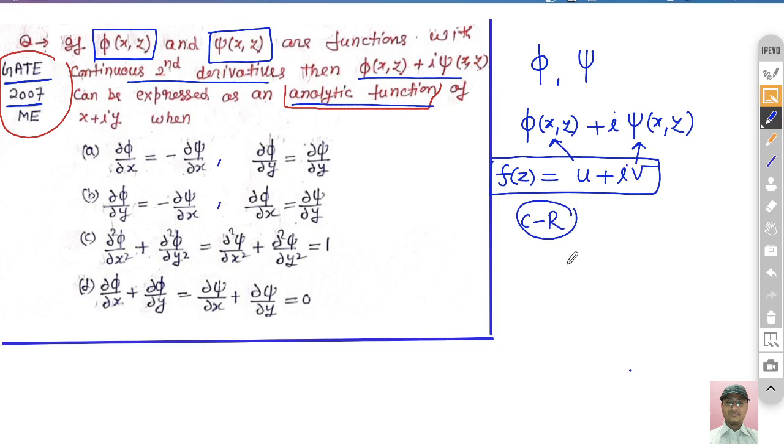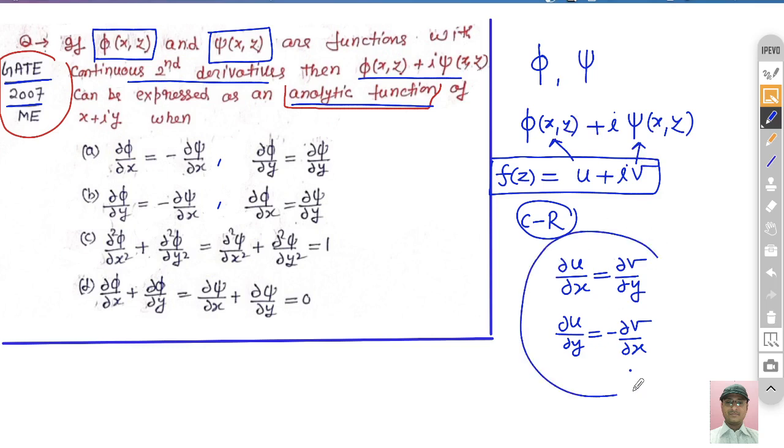You have seen del u by del x is equal to del v by del y, right? Any function f z that is analytic must satisfy the Cauchy-Riemann equation. So del u by del x is equal to del v by del y, and del u by del y is equal to minus del v by del x. And you can see the only difference is that in place of u it is phi, and in place of v it is psi. So you just match it.